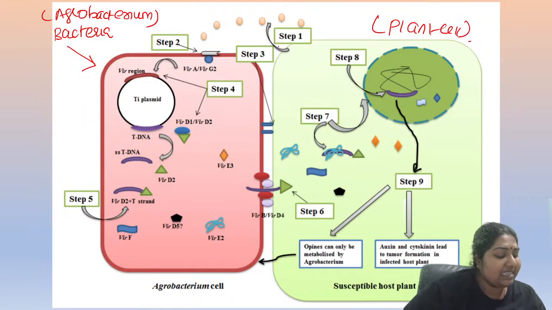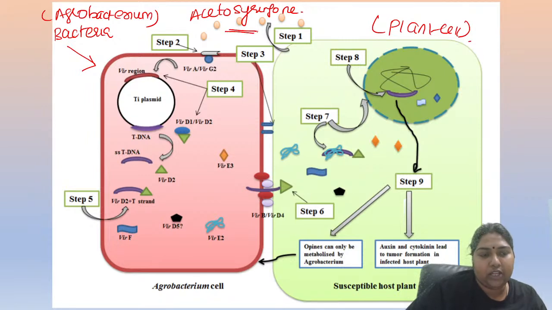Will this acetosyringone? Okay. So who secretes this acetosyringone? Who secretes the acetosyringone? Acetosyringone is an attractant molecule. So who is secreting it?